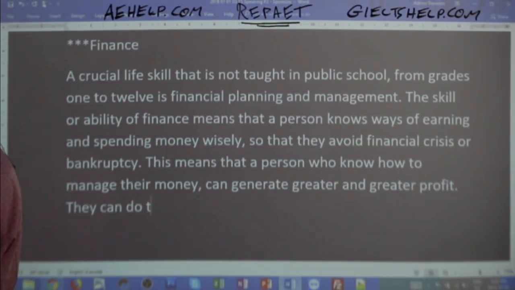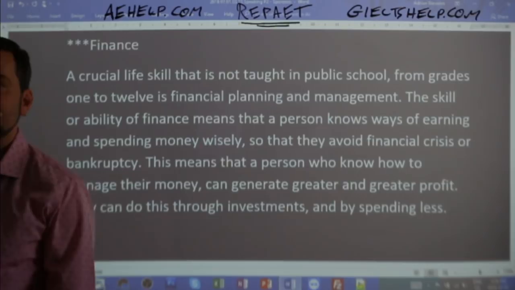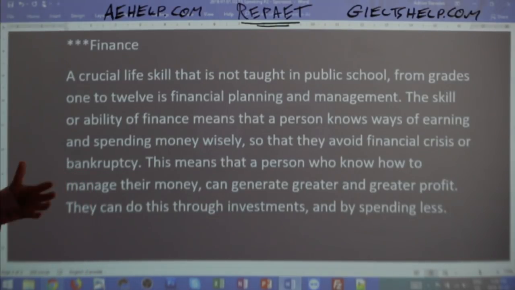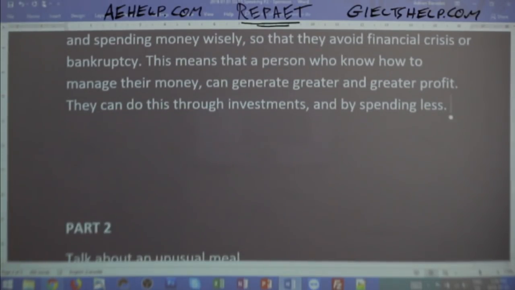They can do this through investments and by spending less. Okay? So you can keep describing this. Now you have 2 minutes, so you probably don't need too many details. Again, it's a huge topic. And you're right, Mohammed, you can give an example here, all right?